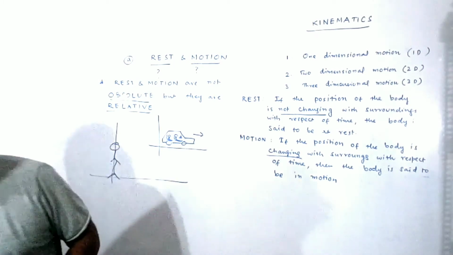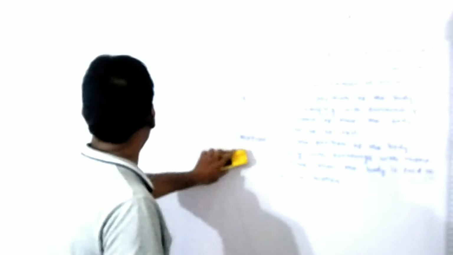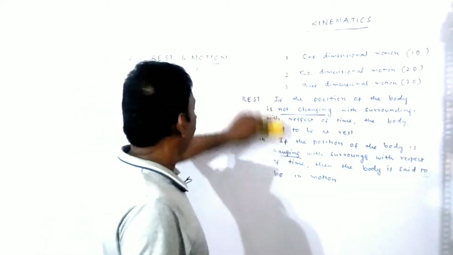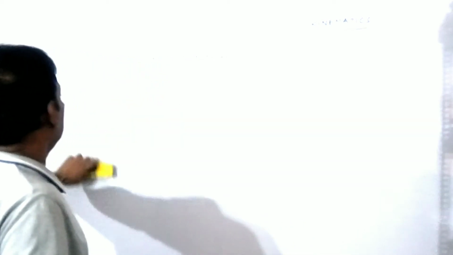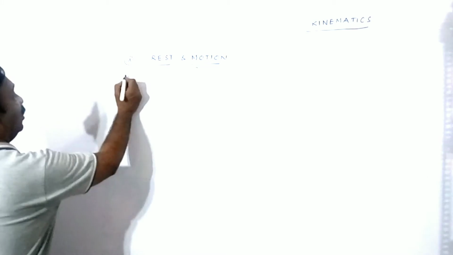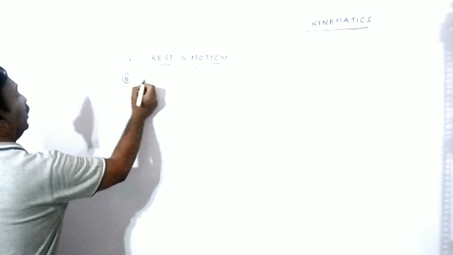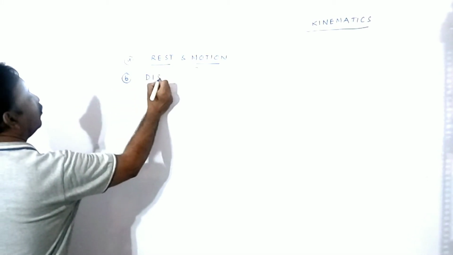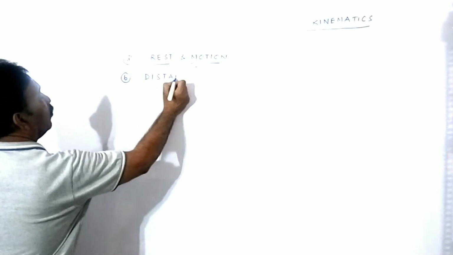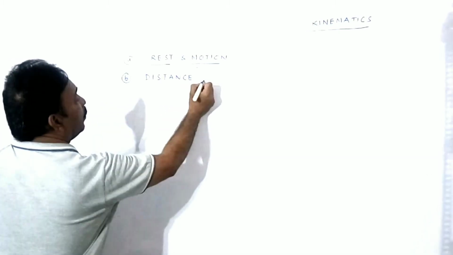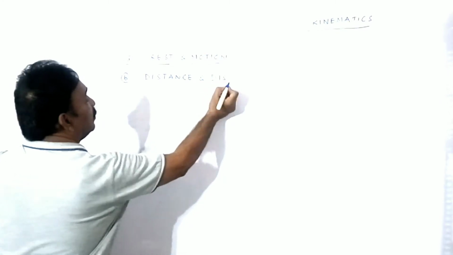In the next part we have to know about two more terms which are very important in kinematics. The next set is distance and displacement.